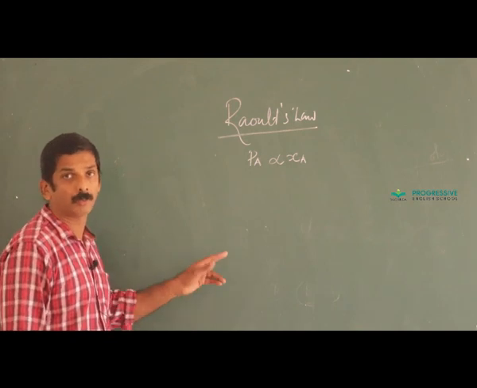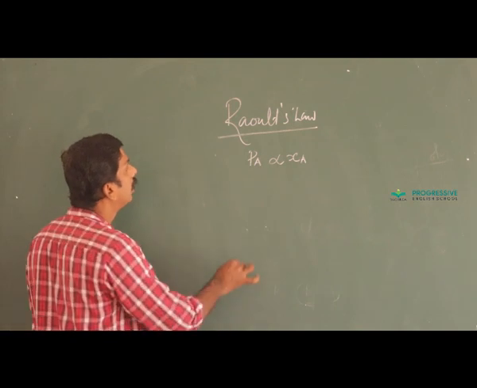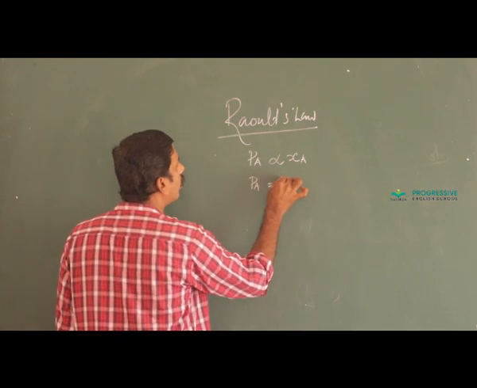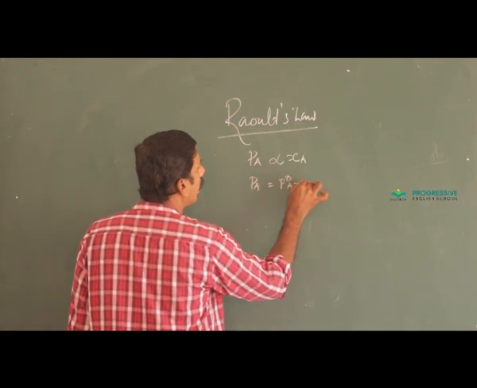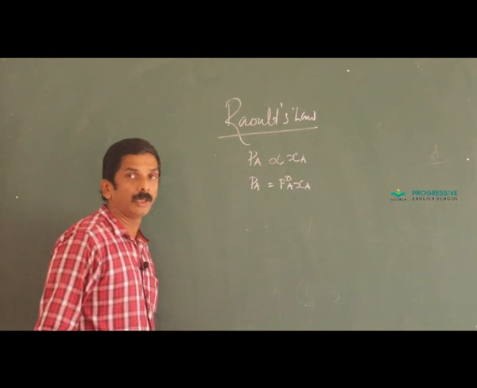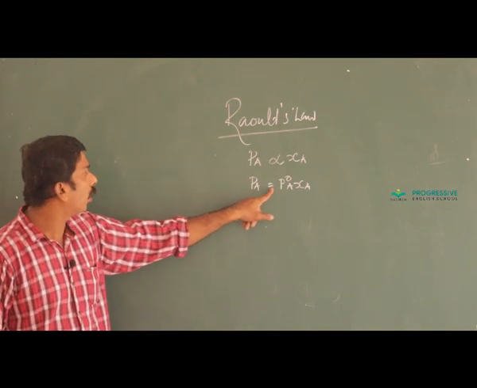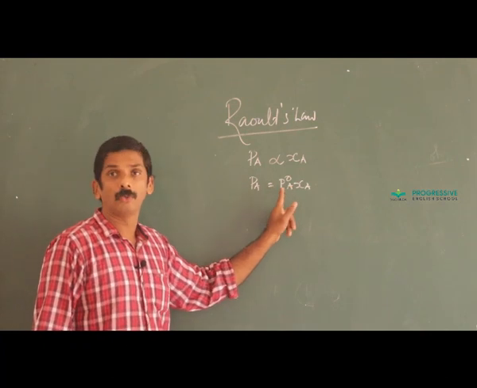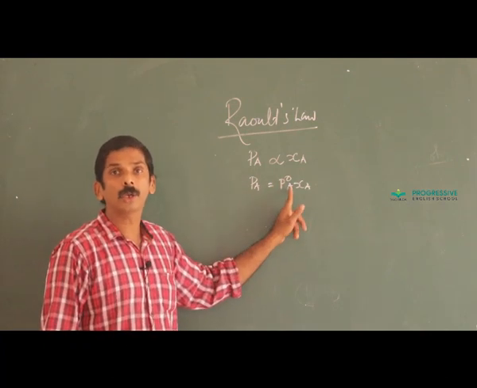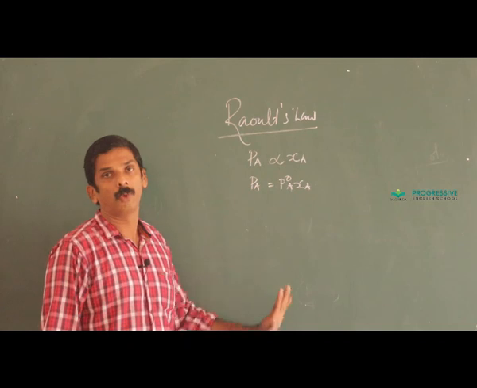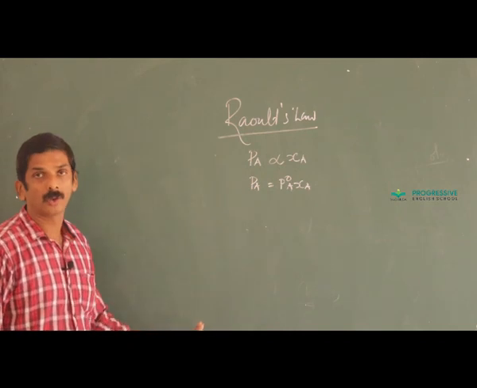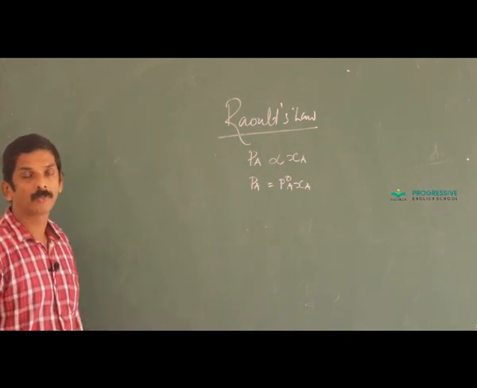It is applicable only in the case of volatile components. Or PA equal to P0A into XA, or the partial pressure of a volatile component is equal to the product of the partial pressure of the pure component and its mole fraction. That is one of the definitions of Raoult's law.